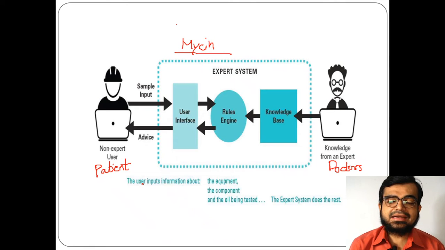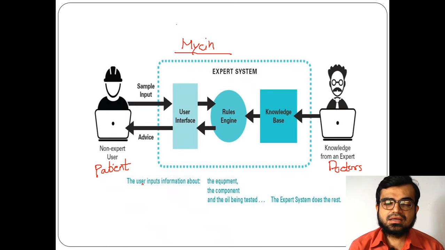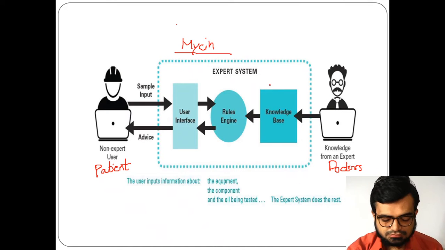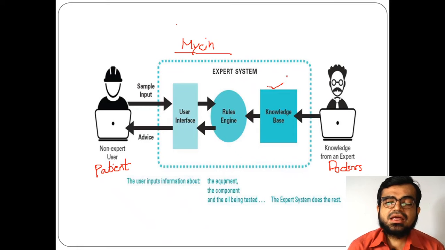So in order to get the decision, in order to finally rule out what can be the root cause, they actually want to contact the expert doctors, but the expert doctors were not available. So because of that, they took the help of an expert system. This expert system contains a knowledge base. If you see here, this is your knowledge base. In this knowledge base, many expert doctors give their knowledge,